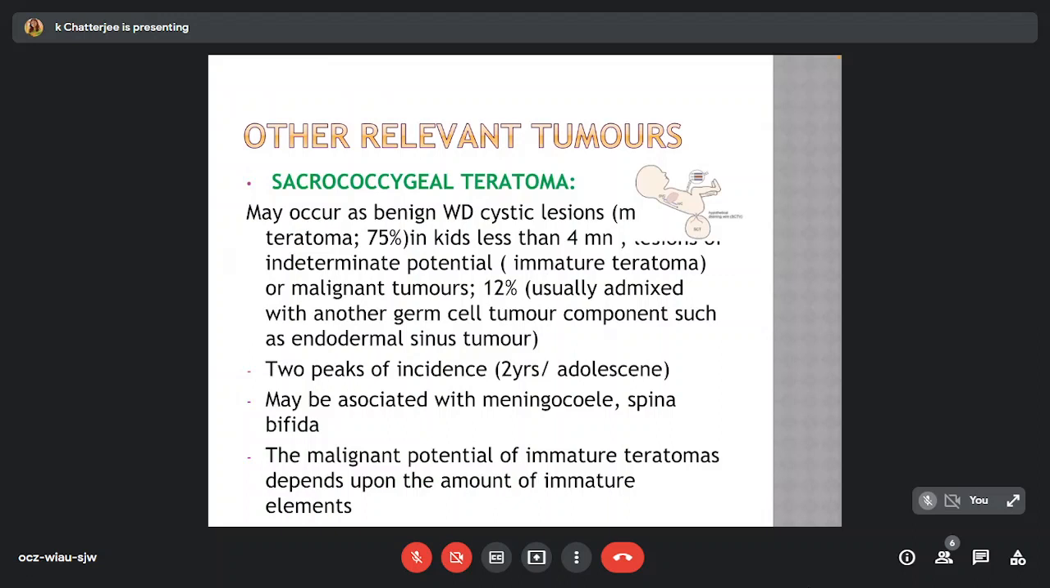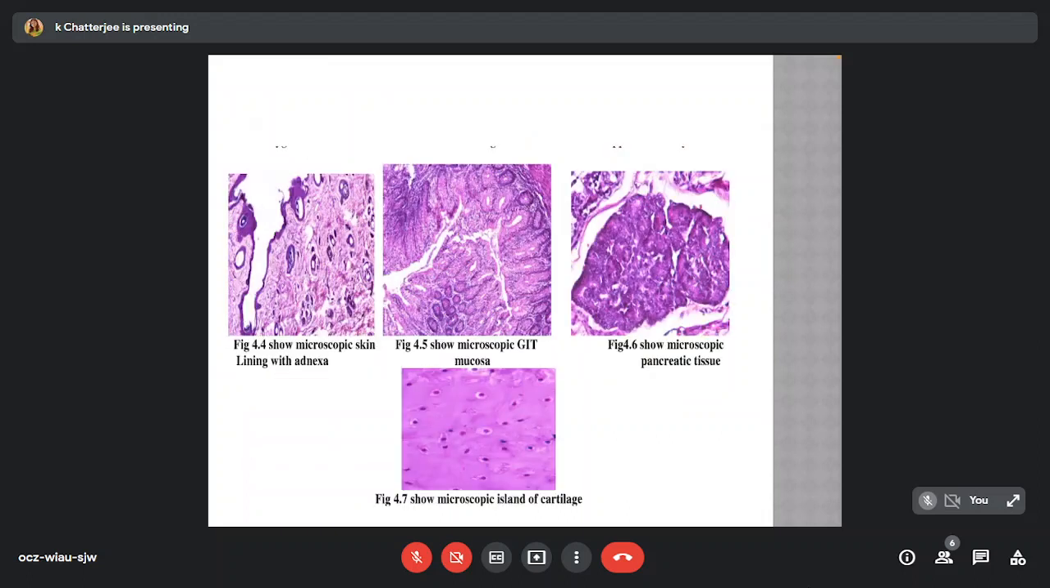They present with usually two peaks of incidence. One occurs in up to 2 years of age. The other peak is seen in adolescence, and may be associated with meningocele or spina bifida. The malignant potential of immature teratomas depends upon the amount of immature elements. Various photomicrographs are seen showing microscopic skin lining with adnexa, microscopic GIT mucosa, microscopic pancreatic tissue, and microscopic islands of cartilage.